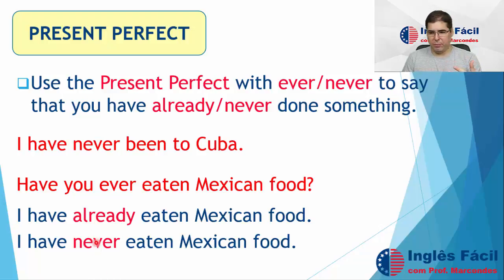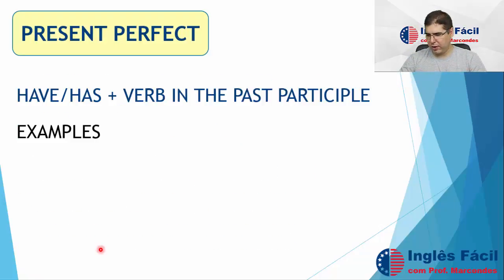Sorry, yes, of course, both sentences here are affirmative sentences, but the answer is negative, right? Have you ever eaten Mexican food? Yes, I have. I have already eaten Mexican food. Or no, I haven't. I have never eaten Mexican food. Of course, you can use never. The sentence is affirmative, the meaning is negative. So we ask the question with ever, and we can answer with already if it's affirmative, or with never if the meaning is negative.